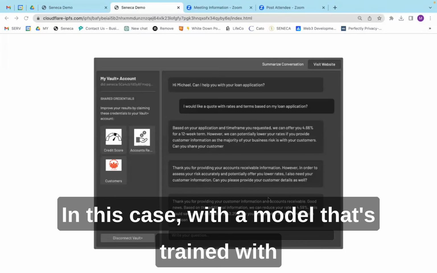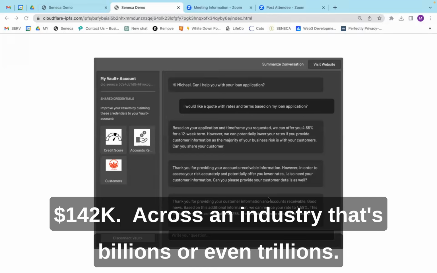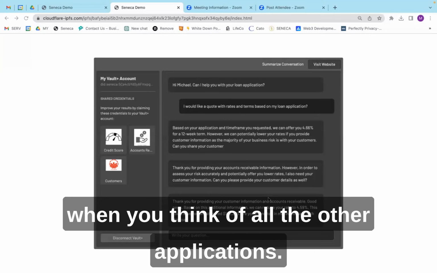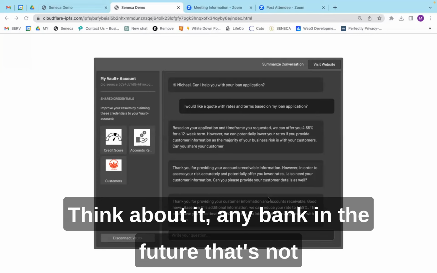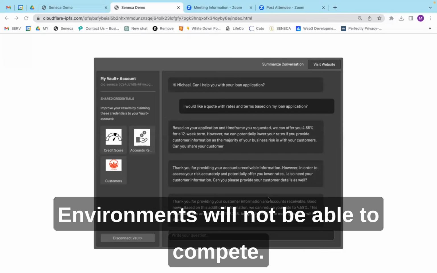So in this case, on a model that's trained with real banking data, we've shown how we can save 142K across an industry that's billions or even trillions. When you think of all the other applications, any bank in the future that's not building an application on Seneca and not utilizing zero knowledge environments will not be able to compete.